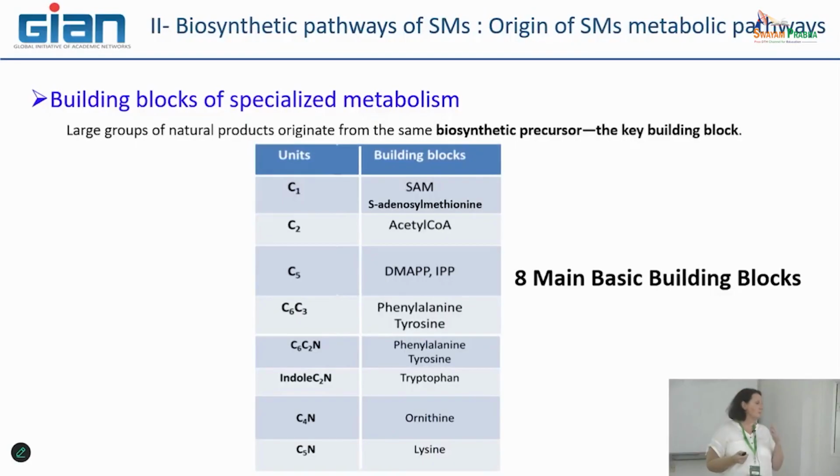And finally, when we observe all the metabolic pathways we have already known, deciphered and so on, we have found only these 8 building blocks. Okay, so here they are listed. Here is the number of carbons that are involved, okay, at the start point of this metabolic pathway.